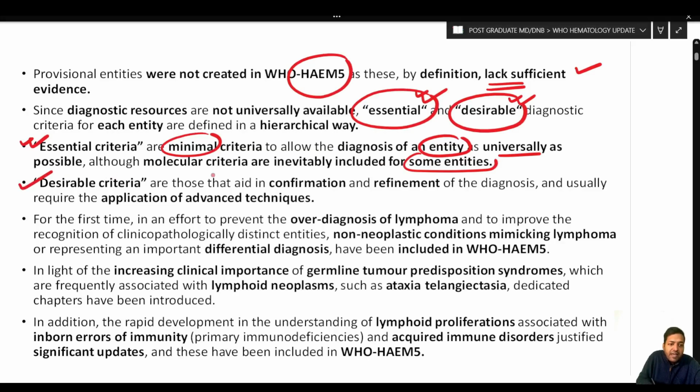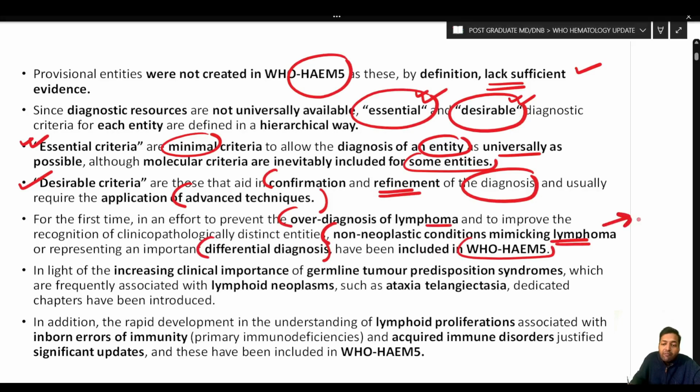Then we have desirable criteria, which are those that aid in the confirmation and refinement of diagnosis, and usually they require the application of advanced techniques. So desirable criteria can be applied at places which can afford or which have the facilities to carry out those tests. Now, for the first time, in an effort to prevent overdiagnosis of lymphoma and to improve the recognition of clinico-pathologically distinct entities, non-neoplastic conditions which mimic lymphoma or represent an important differential diagnosis have been included in the WHO 5th edition. So, this is a very important update in the 5th edition.